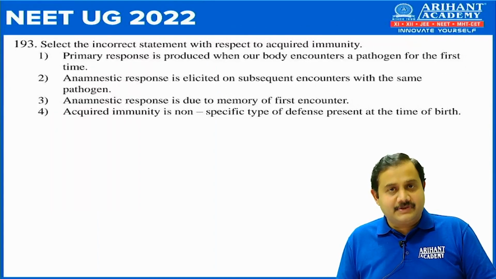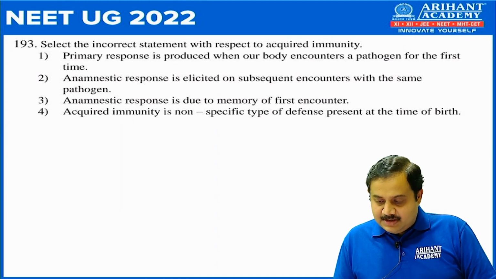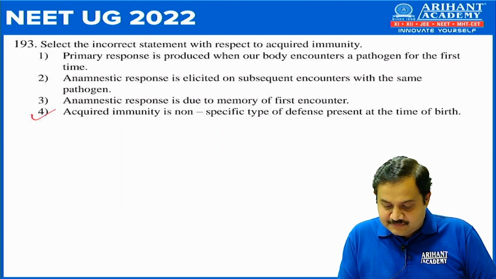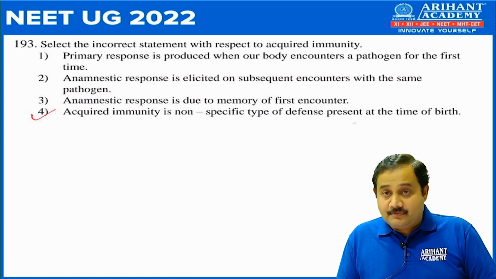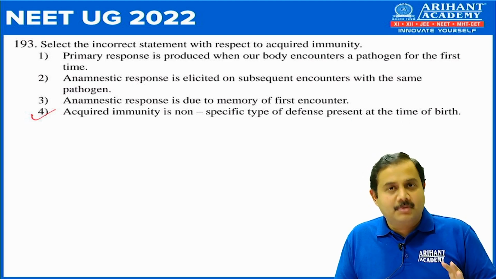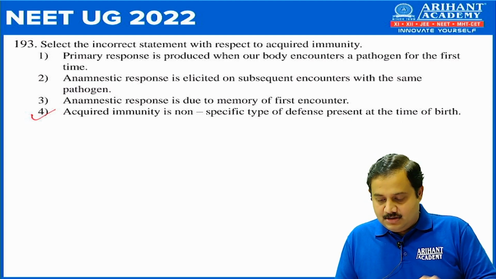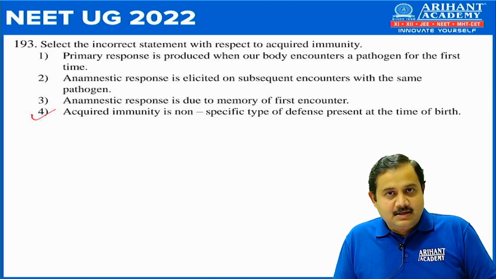Next, 193, select the incorrect statement with respect to acquired immunity. Here the answer is 4. That is, acquired immunity is non-specific type of defense present at the time of birth. You know that acquired immunity is not non-specific, it is highly specific defense.